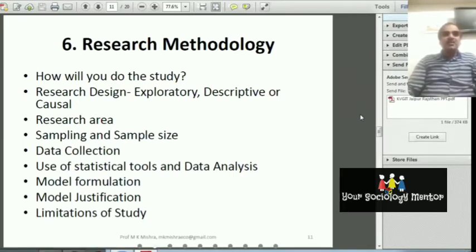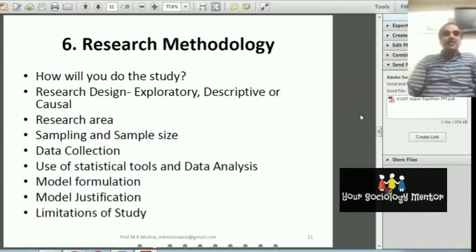Model formulation. So in the statistical tools, you can write about the measures of central tendency, dispersion, skewness and kurtosis, regression, simple regression, multiple regression, linear regression, non-linear regression, multicollinearity, heteroscedasticity, time series. All those things you will discuss in this part, and that is important. You can discuss hypothesis testing, what test, but one thing is important: you have to give the justification. You also have to give the time period of your study in your research design. That is very important.